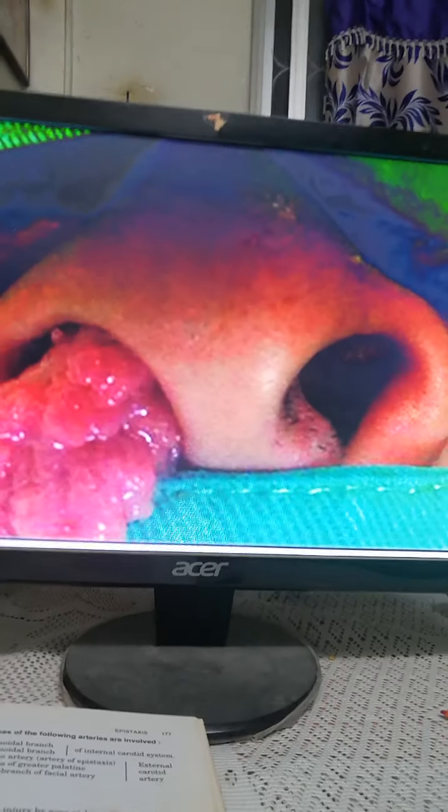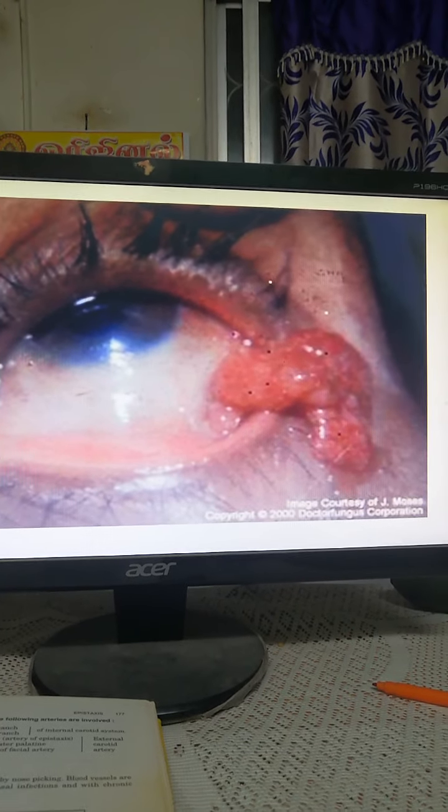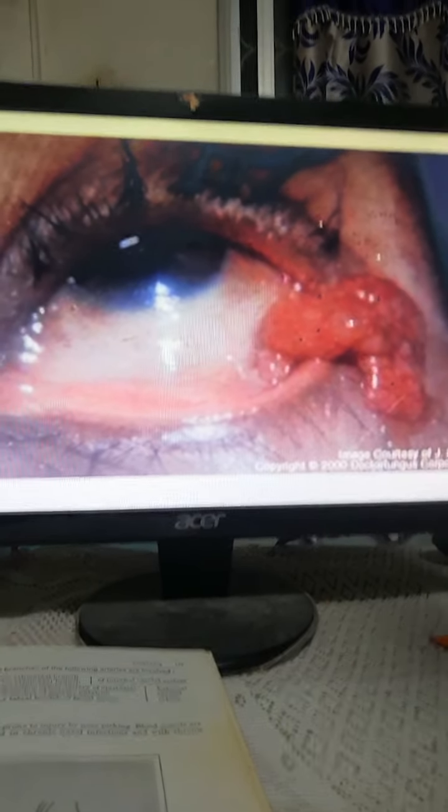This is the picture. It can affect the eye also. You can see minor dots here. These are the spores. Then clinical features: nasal obstruction, epistaxis, nasal discharge. The surrounding area gets hyperemic, with swollen nasal mucosa. There are some viscid secretions.